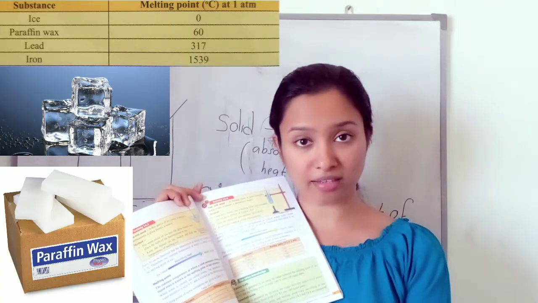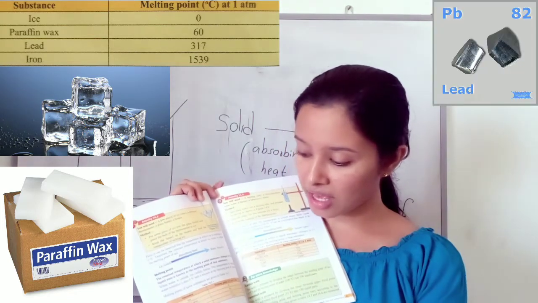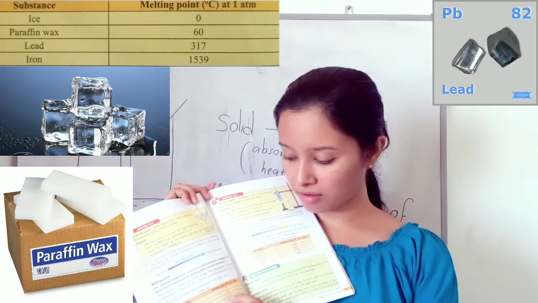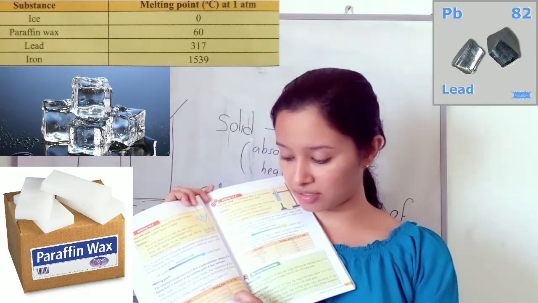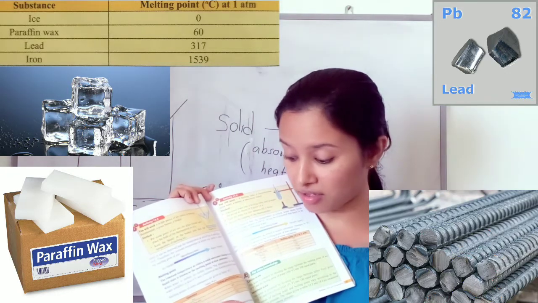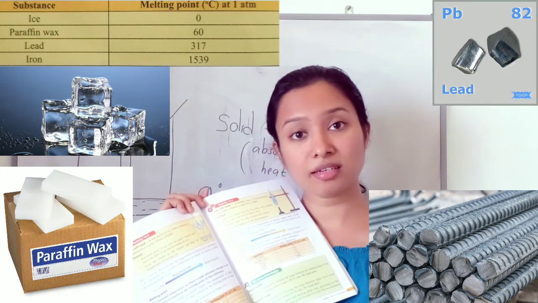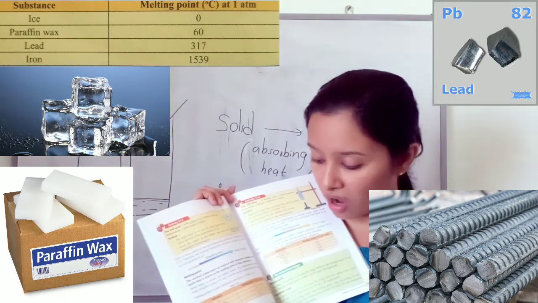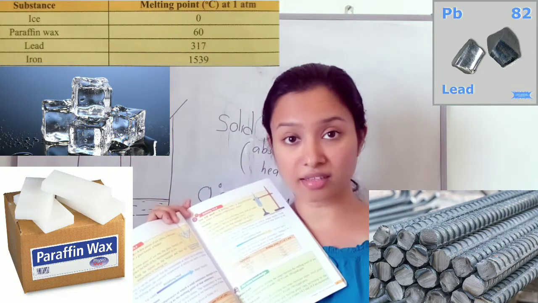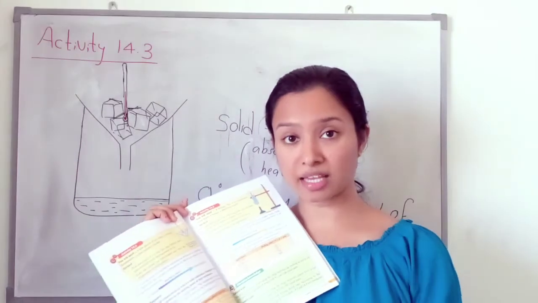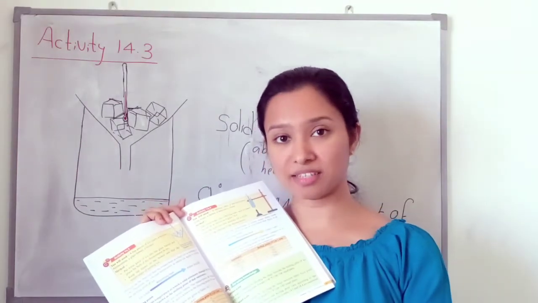Then paraffin wax, it is 60 Celsius. And lead, 317 Celsius. Then iron, 1539. So iron's temperature is very high. Iron melts at a very high temperature.